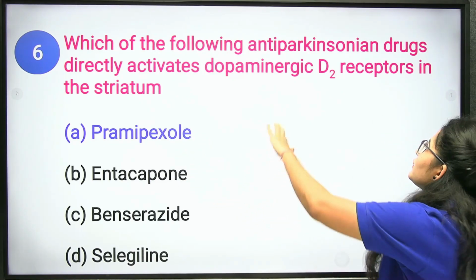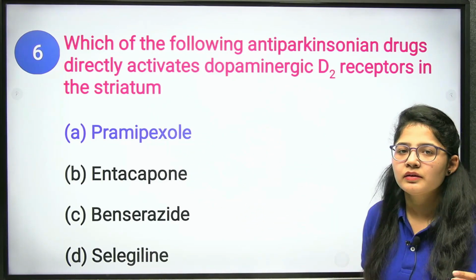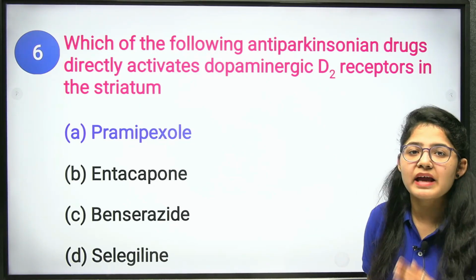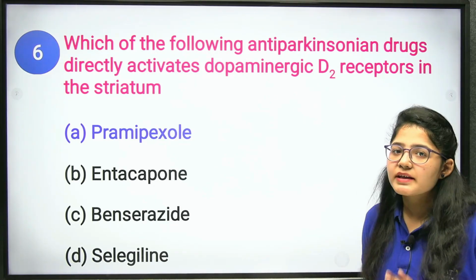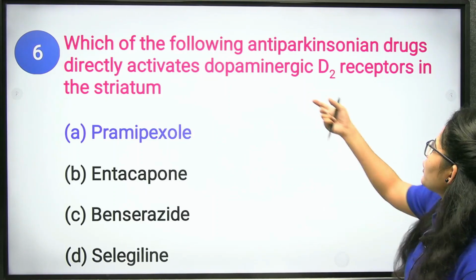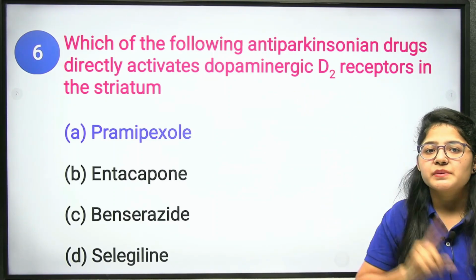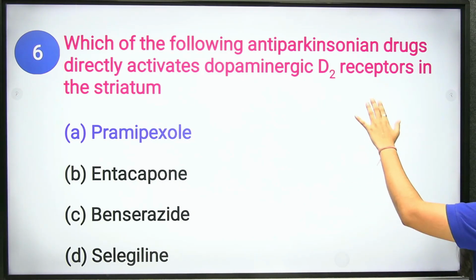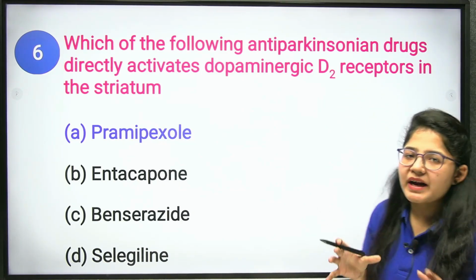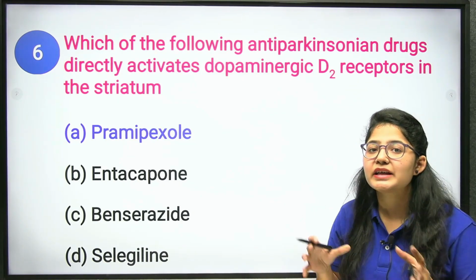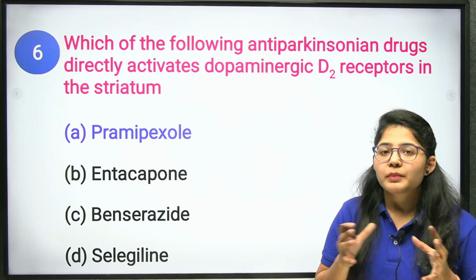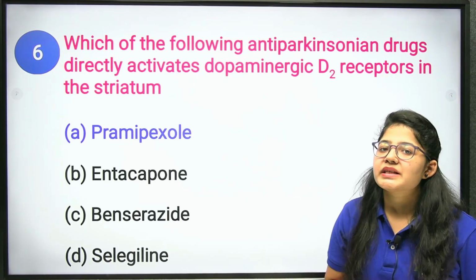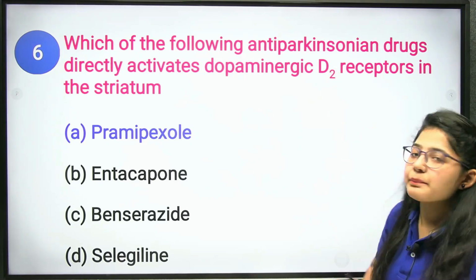Okay? Now, the anti-Parkinson drugs. This is a disease of your central nervous system. Alzheimer is a disease of your central nervous system. And the dopaminergic D2 receptor is present in your central nervous system. In the case of Parkinson, it is a neurodegenerative disorder, which means once your brain cells are dead, it is impossible to regenerate them in the condition of Parkinson.